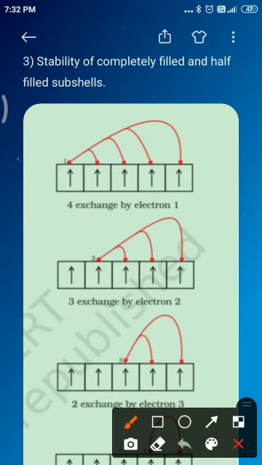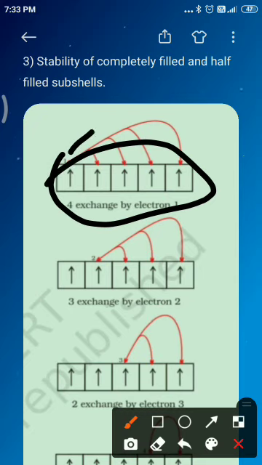The exchange energy is at the basis of Hund's rule: the electrons which enter the orbitals of equal energy have parallel spin as far as possible. In other words, the extra stability of half-filled and completely filled subshells is due to relatively small shielding and smaller Coulombic repulsion energy, and the third one is larger exchange energy. The details about exchange energy will be dealt with in higher classes. You can see how the possible electrons will exchange from the d5 configuration. So this is the d5 configuration.